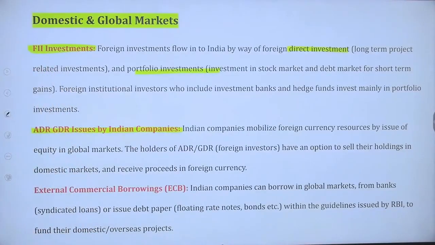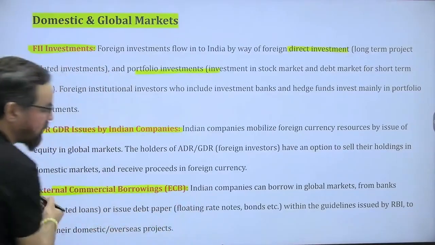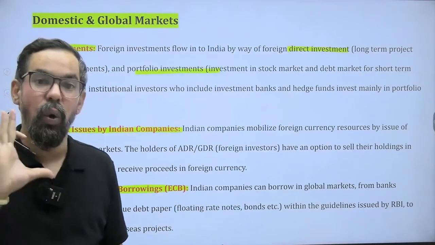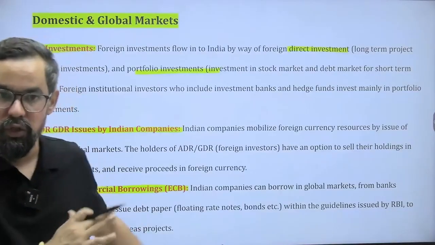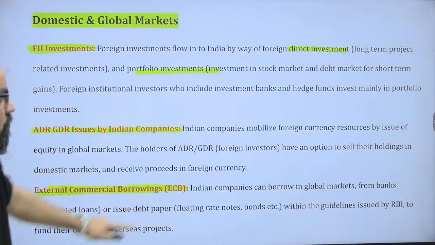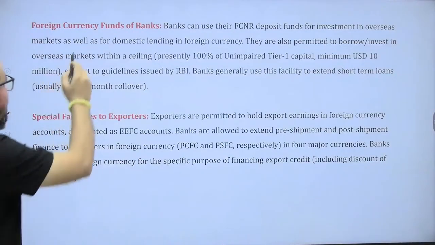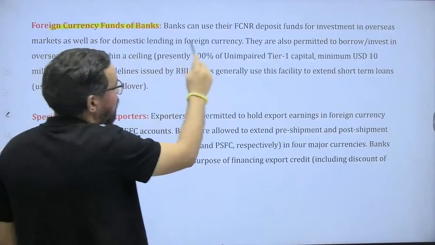So then we have ECB, external commercial borrowing. This we have discussed as an entire unit, and we practiced a lot of questions around this also. Okay. So if you guys have any doubt, any queries, please do let me know in the comment section. Okay. Foreign currency funds of bank. The bank can use FCNR.